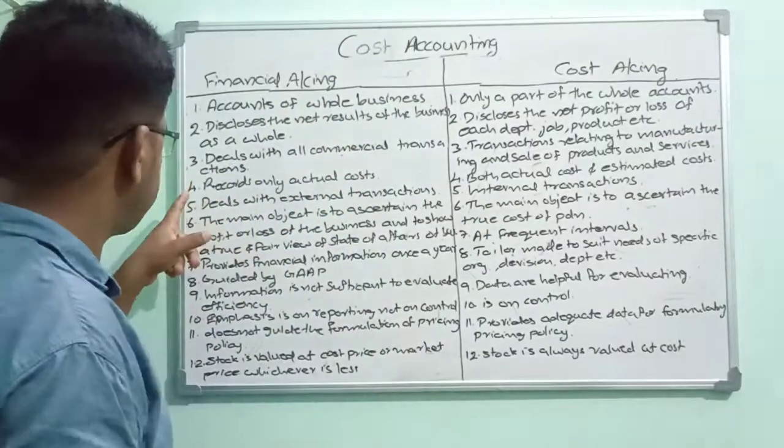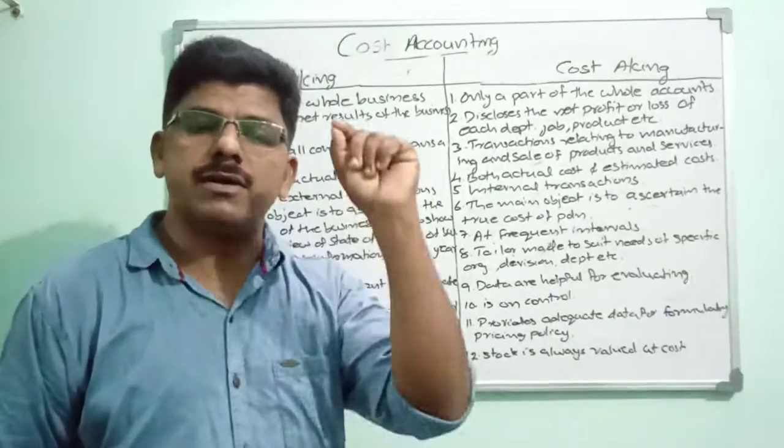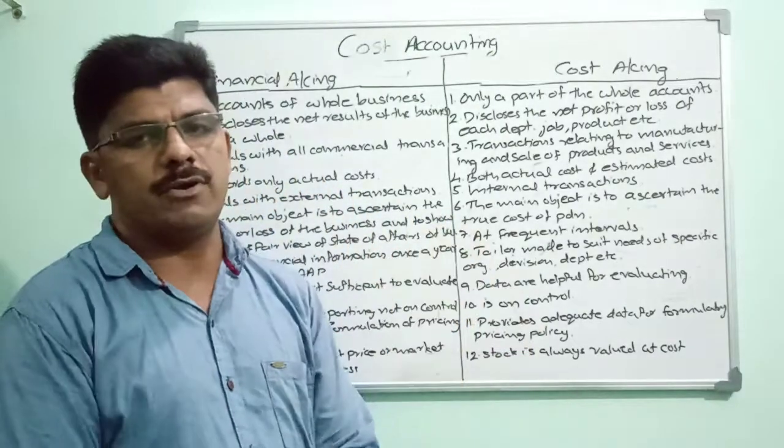Next difference, it records only actual cost. Financial accounting records only actual cost. Actual cost means only historical costs are recorded.